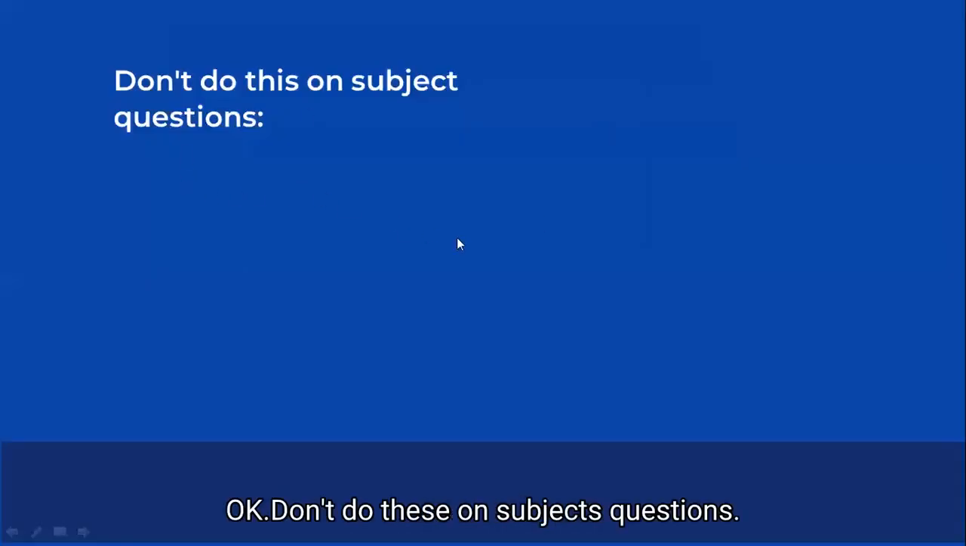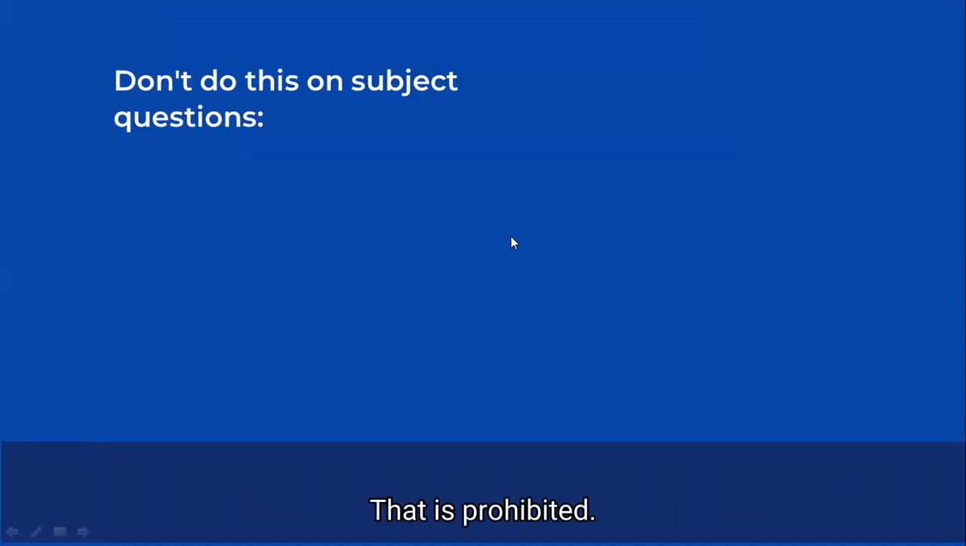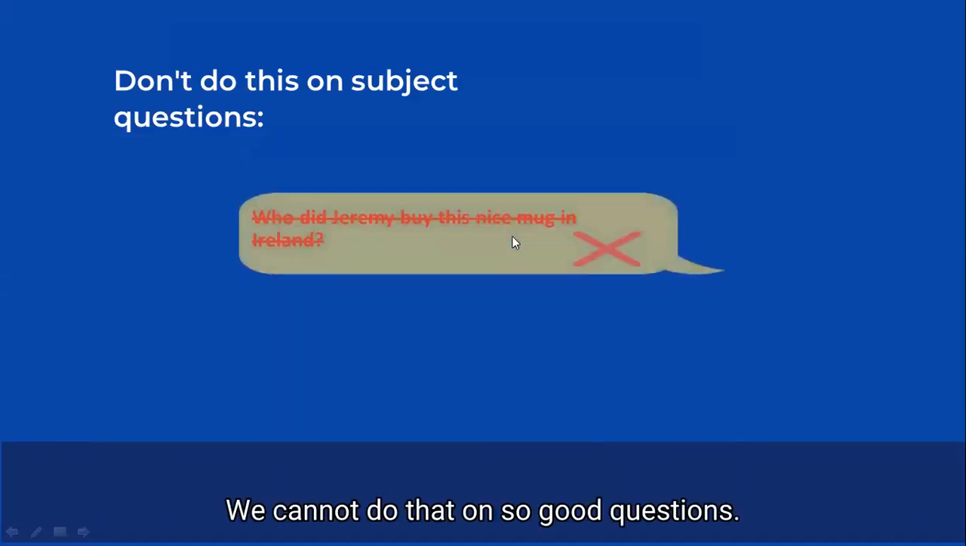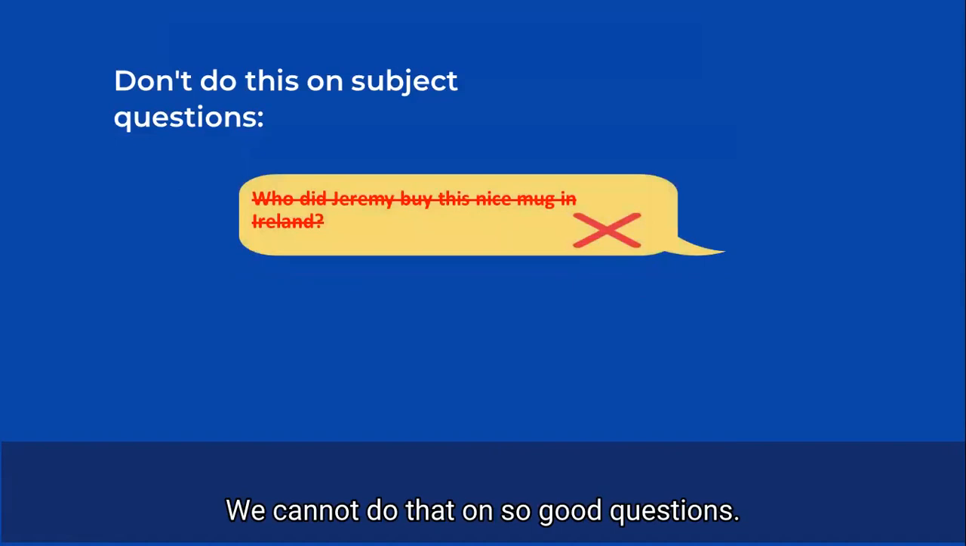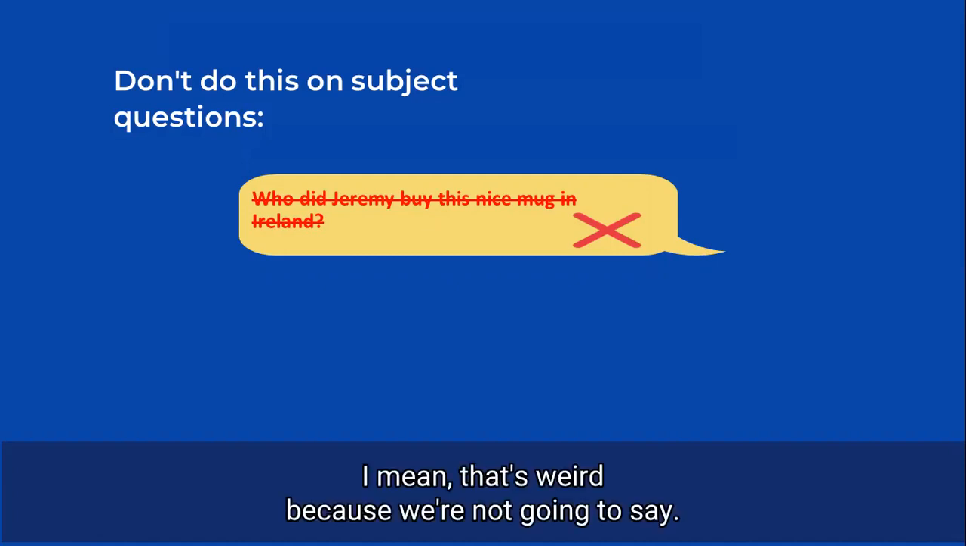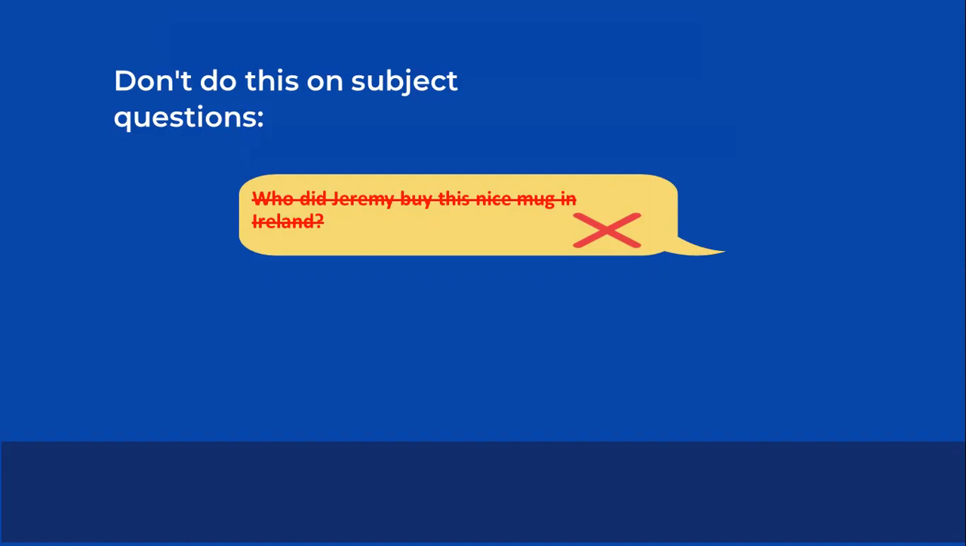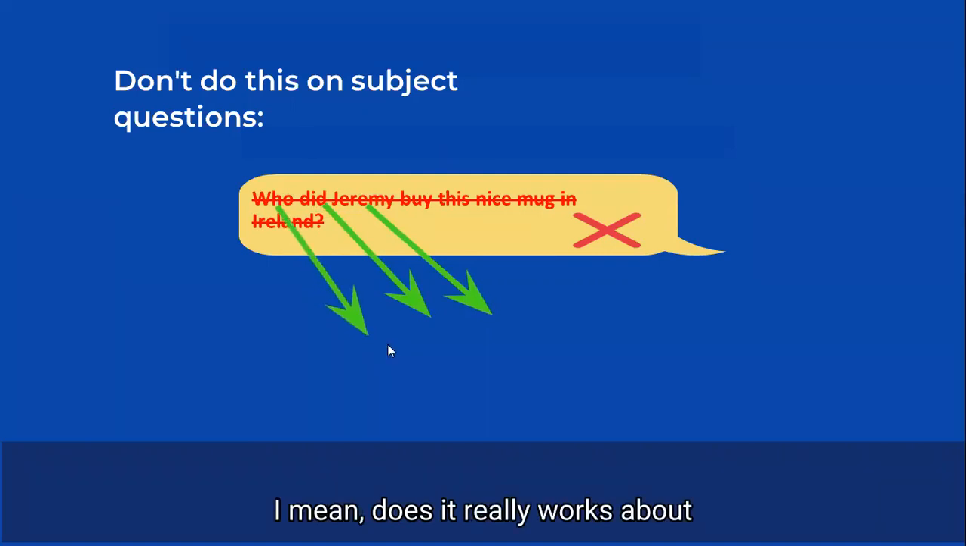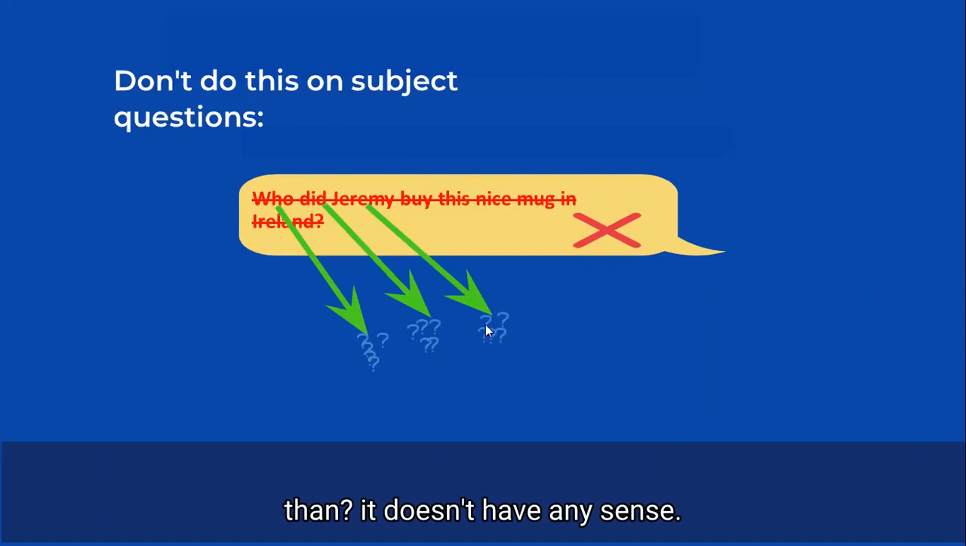Okay, don't do this on subject questions. That is prohibited. We cannot do that on subject questions. Who did Jeremy buy this nice mug in England? I mean, that's weird, because we are talking about who, we are going to ask about who, but we have did, we have Jeremy. So what does it mean, who? It doesn't make any sense.